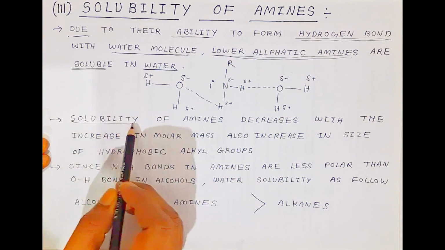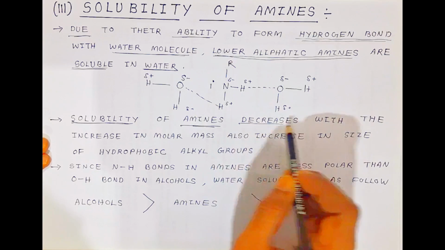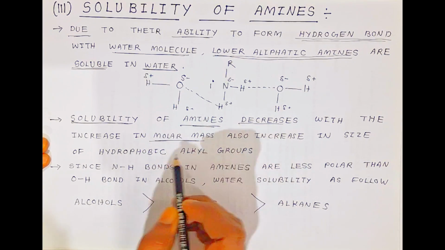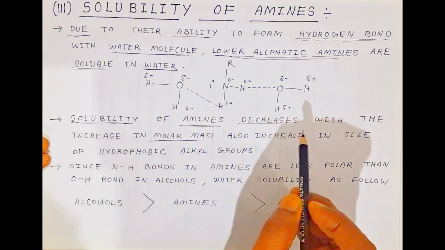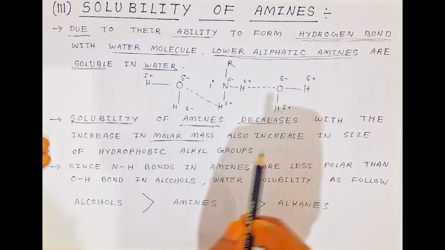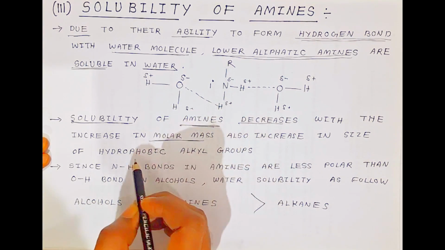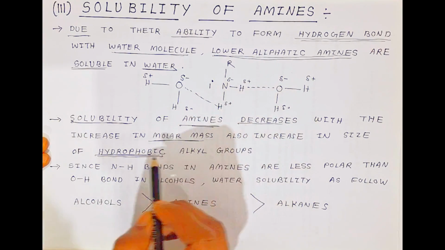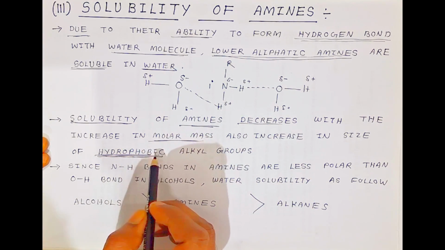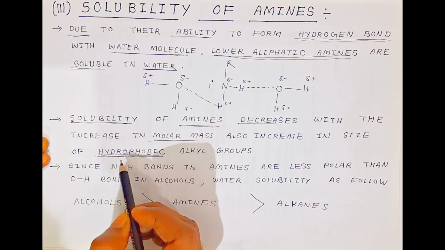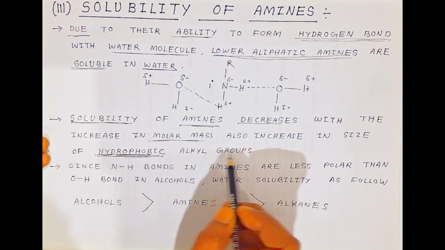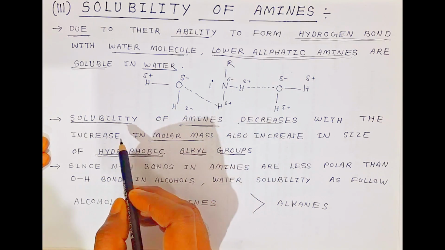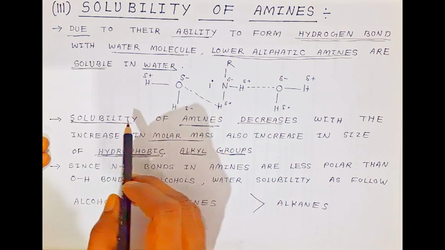Now solubility of amines decreases with increase in molar mass, and also with increase in the size of the hydrophobic alkyl group. When you go from primary to secondary and tertiary, the alkyl group goes on increasing. Mostly alkyl groups are hydrophobic. They hate the water molecules, that is why they are not able to dissolve. Hydrophobic means hating water molecules. Alkyl groups are always hydrophobic. That is why solubility decreases from primary to tertiary.